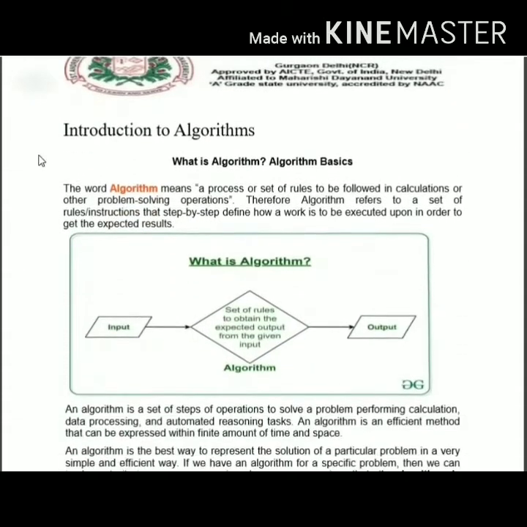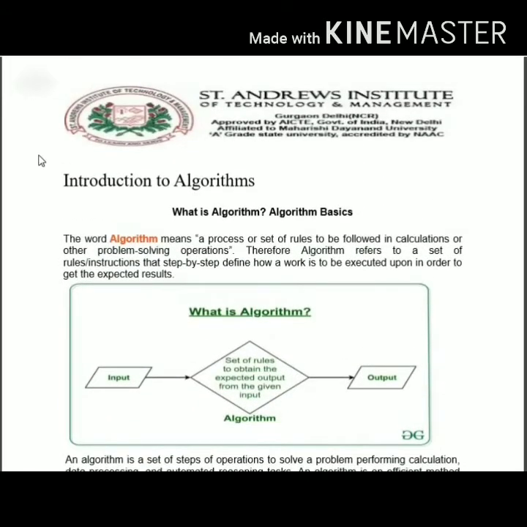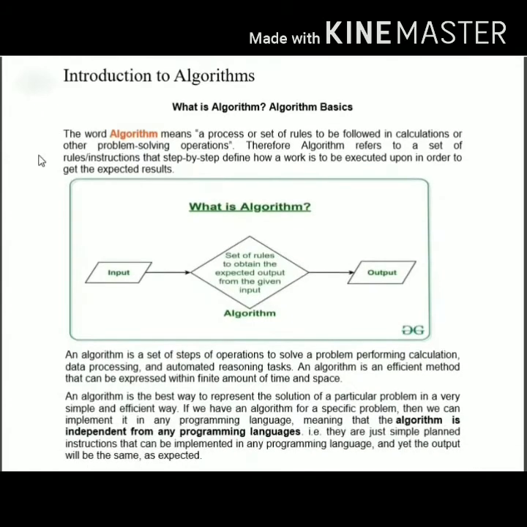As we come across the definition part, the algorithm means a process or a set of rules to be followed in the calculation of other problem solving operations, and mostly the algorithm refers to the set of instructions or rules that have to be executed in a step-by-step manner to provide a desirable or expected result.